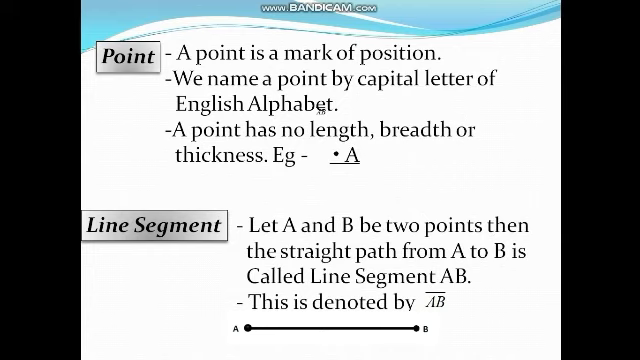Next, line segment. Let A and B be 2 points. Then the straight path from A to B is called a line segment. We denote the line segment with the symbol of a bar placed over it. Thus a line segment has a definite length which can be measured. The line segment AB can also be read as line segment BA. It has two endpoints, A and B.